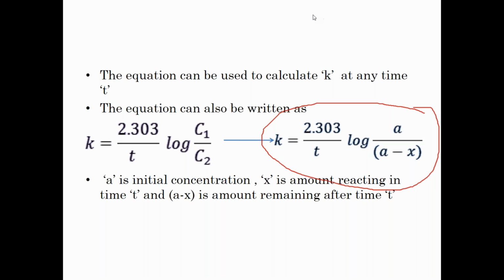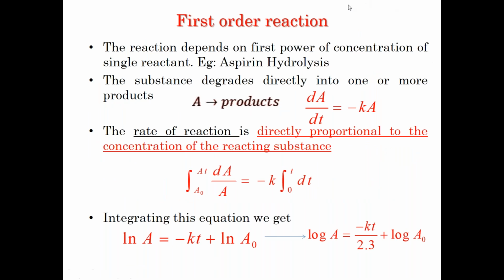Let's not waste much time here. Let's go to the next one. So zero order kinetics, we got an idea. We got an idea about the first order kinetics also. The example you need to remember for the first order reaction is acid hydrolysis, that is aspirin hydrolysis, and the zero order reaction examples are photochemical degradation and the drug undergoing degradation in a suspension. All those are examples for the zero order kinetics.